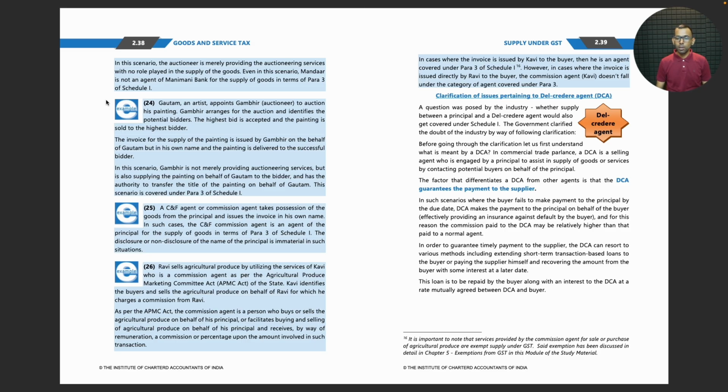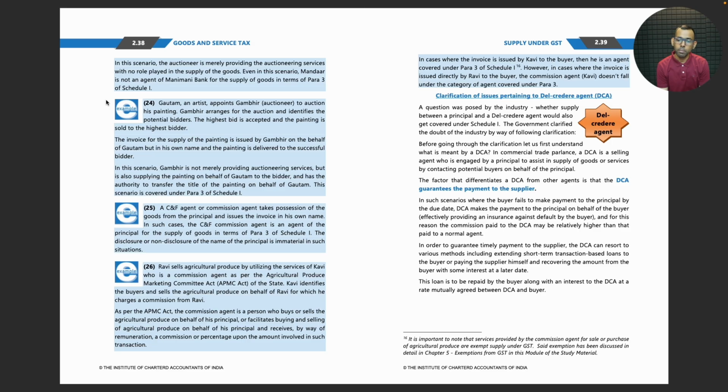Clarification of issues pertaining to del credere agent. A question was posed by the industry whether supply between a principal and a del credere agent would also get covered under schedule 1. The government clarified the doubt of the industry by way of the following clarification. Before going through the clarification, let us first understand what is meant by a DCA.